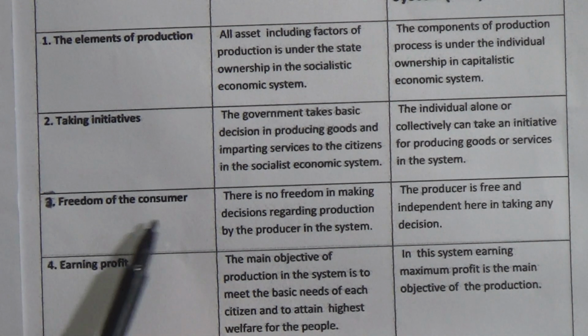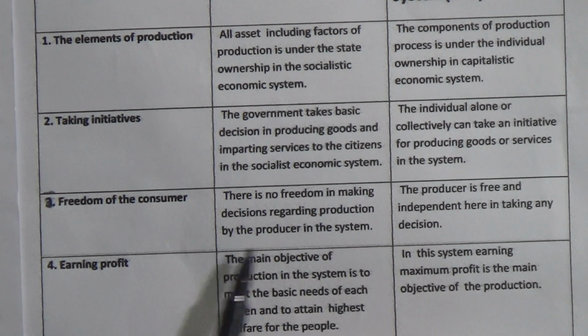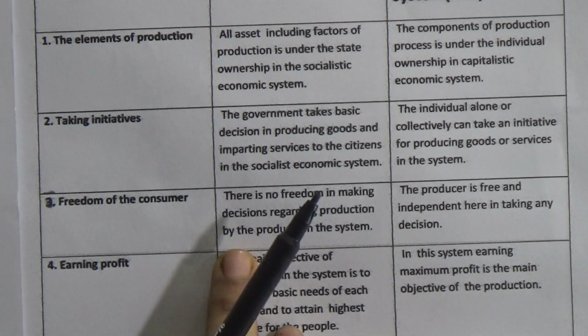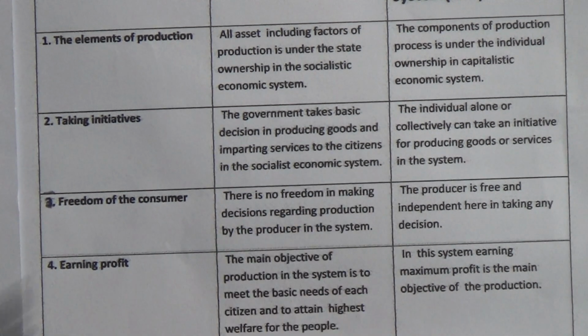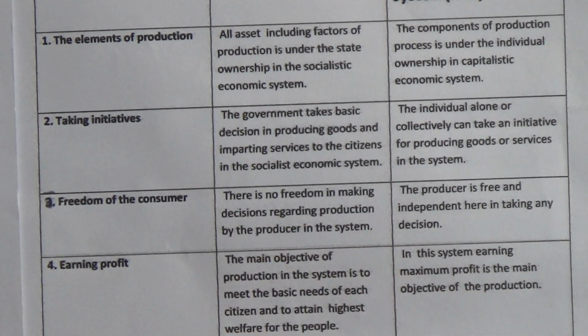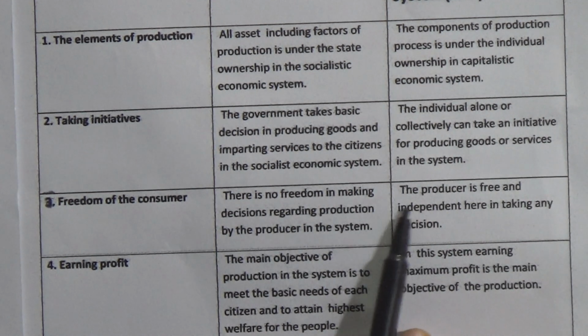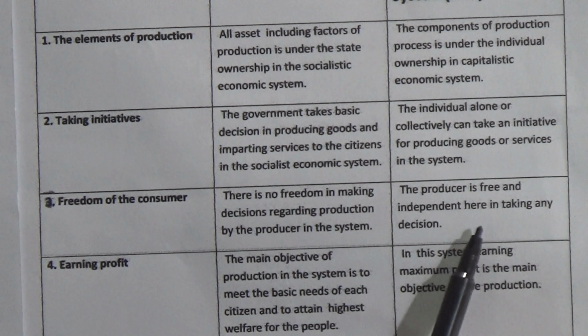And now, freedom of the consumer. There is no freedom in making decisions regarding production by the producer in this system. That means there is no freedom of the people, because the state is making all the decisions. And here in this capitalistic economic system, the producer is free and independent in taking any decision.